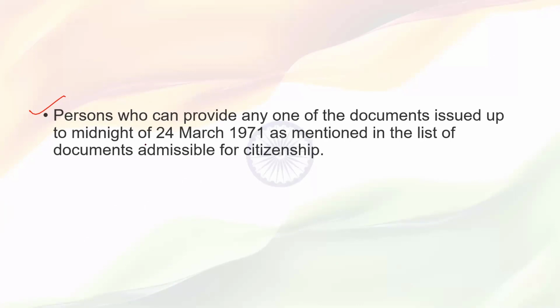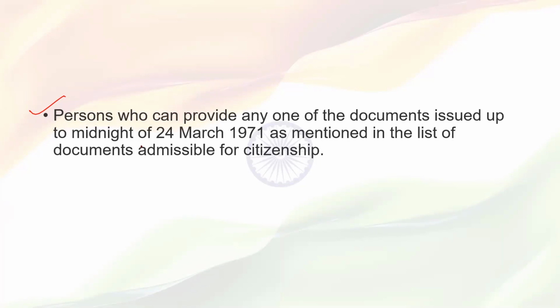Any migrant who migrated from Bangladesh to Assam, when he migrated at that time, any authority might have provided him a document. Like the panchayat might have provided a document, or the gram sabha, or the local police station. So at that time a lot of officers provided documents to those people who migrated.